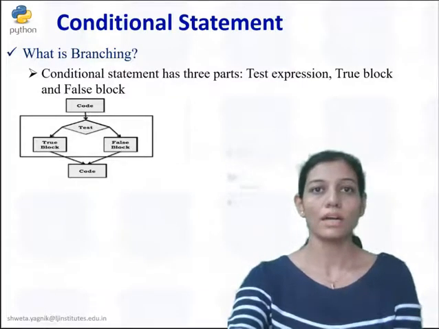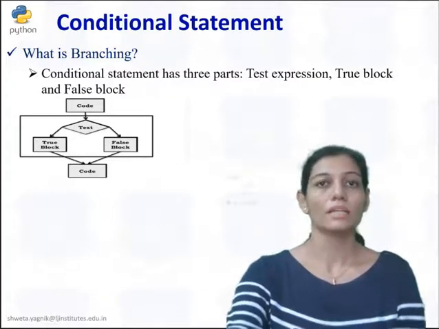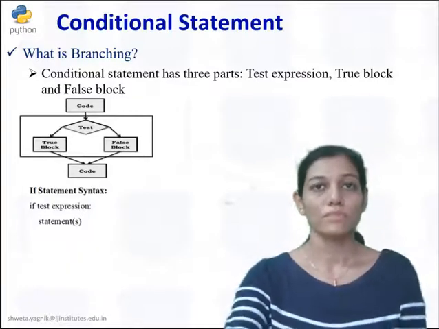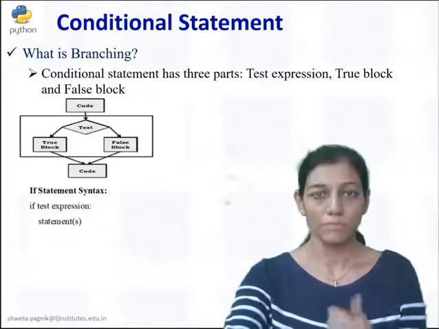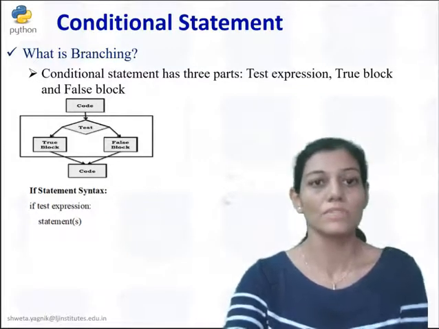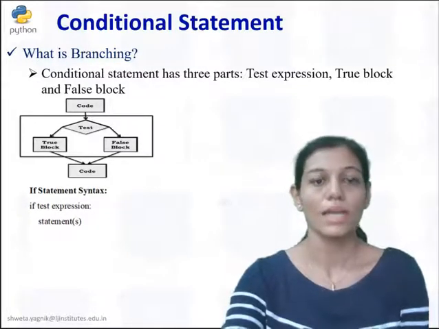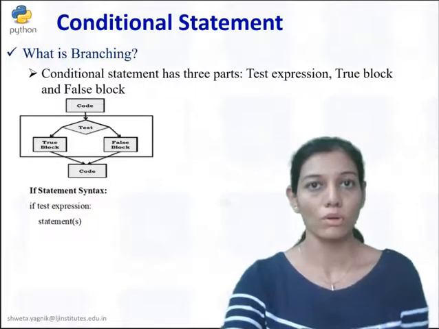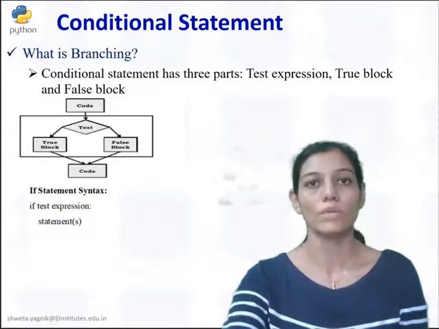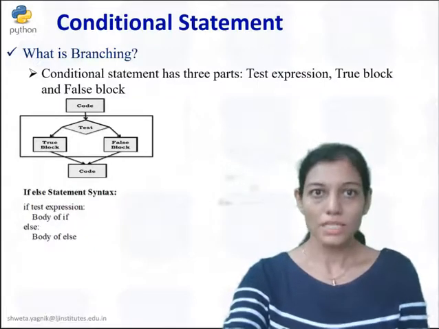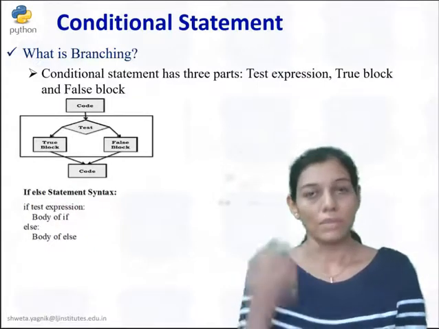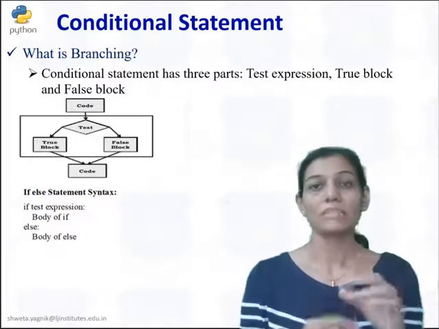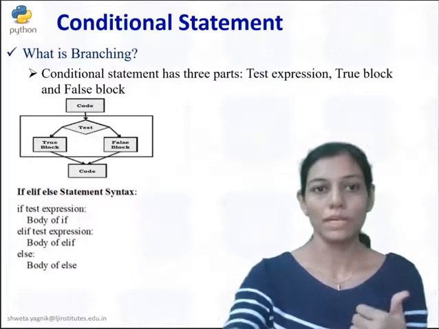So here in the picture you can see the way of branching, and the first statement by which we can do branching is the if statement, and the syntax, right? If, then test expression, and then the statements to be followed if the condition evaluates to true. Next is the if else statement. If the condition is true, what is to be done? Else, that means if the condition is not true, what is to be done?